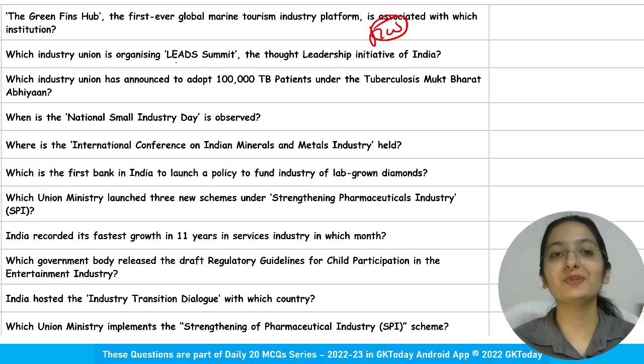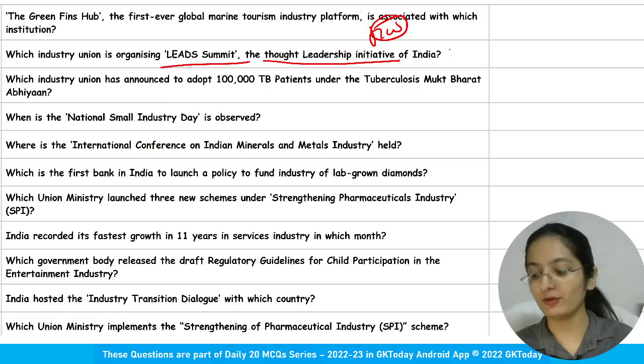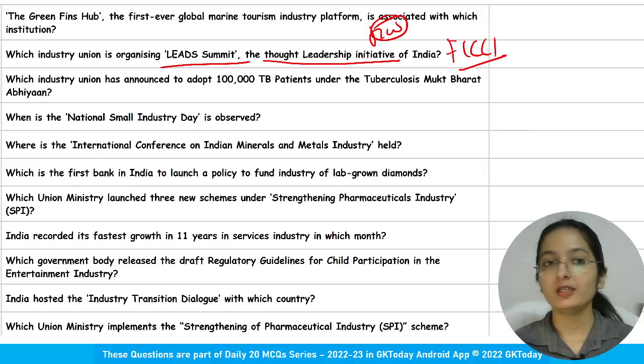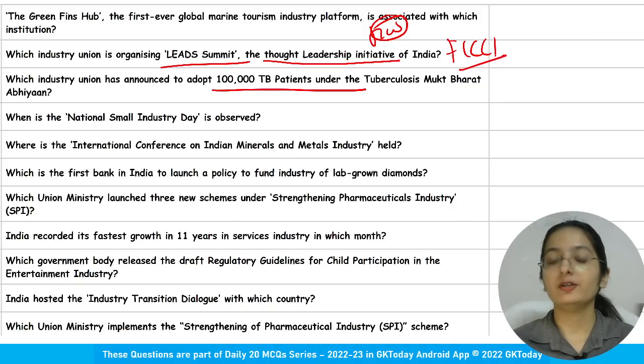Which industry union is organizing the Lead Summit, the Thought Leadership Initiative of India? Federation of Indian Chamber of Commerce and Industry. Which industry union has announced to adopt 1 lakh TB patients under the Tuberculosis Mukt Bharat Abhiyan?